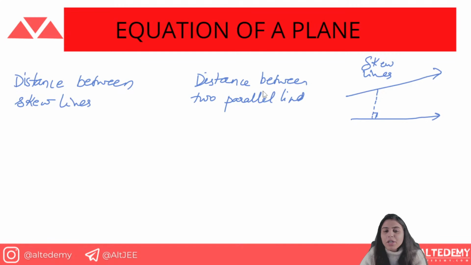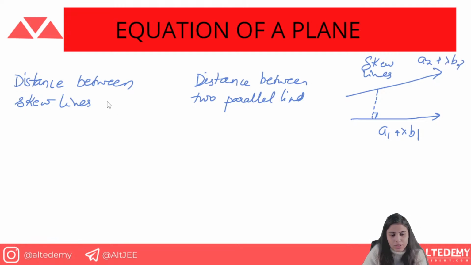Now whenever we are talking about perpendicular, there has to be a dot product. For example, we have the vectors b1 and b2, and we have to find this distance. Obviously we will do the dot product here, a simple thing. Suppose one line is a1 plus lambda b1, and the other line is a2 plus lambda b2.